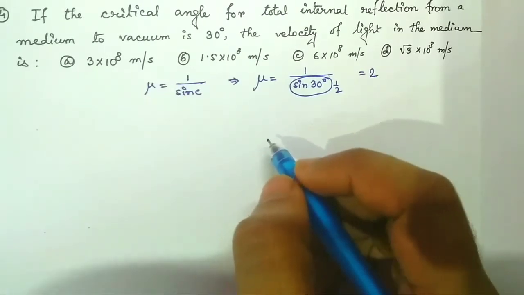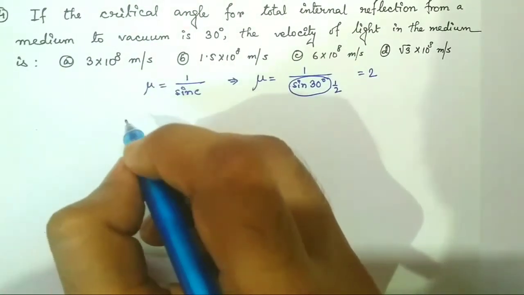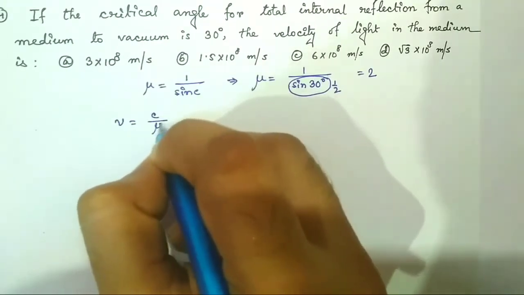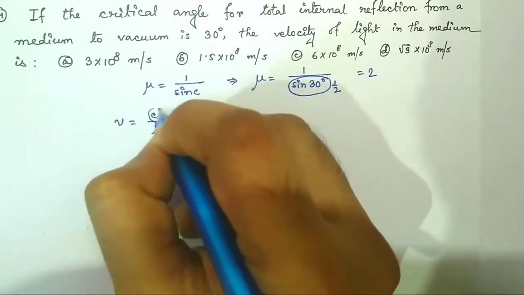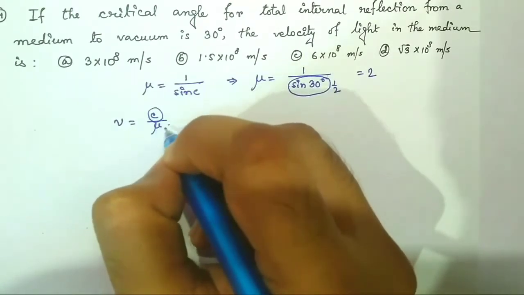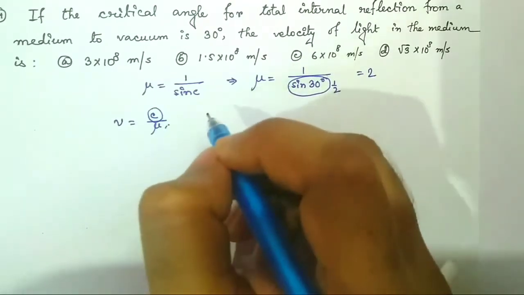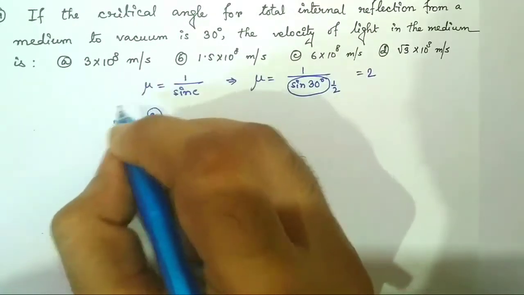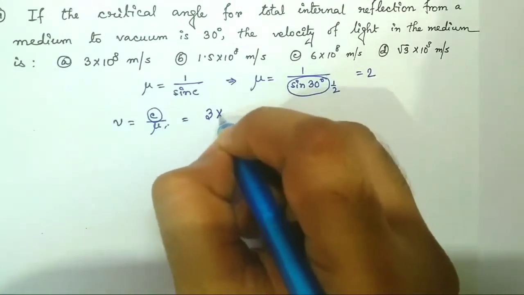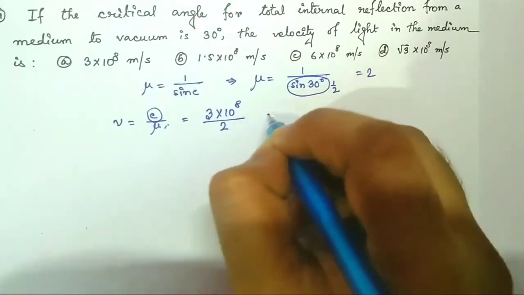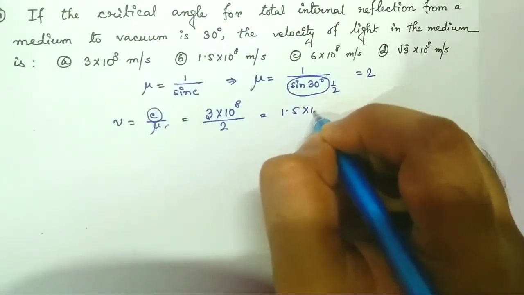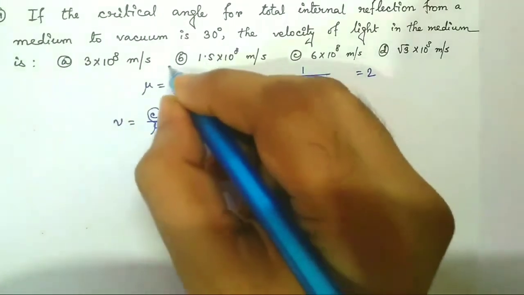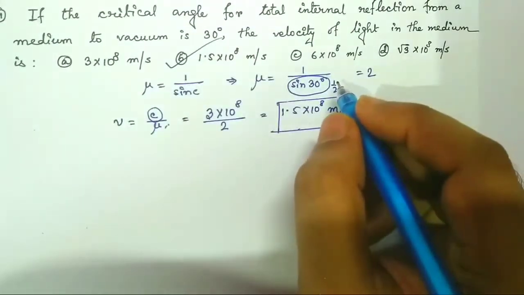And I have told you that the velocity of light in a medium is given by v equal to c by mu, where c is the velocity of light in vacuum and mu is the refractive index of that particular medium. Hence the velocity of light in that medium is given by 3 into 10 to the power 8 divided by 2, that is 1.5 into 10 to the power 8 meter per second. B is the right option.